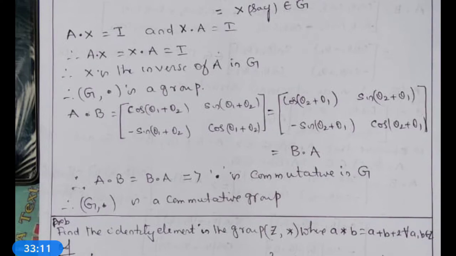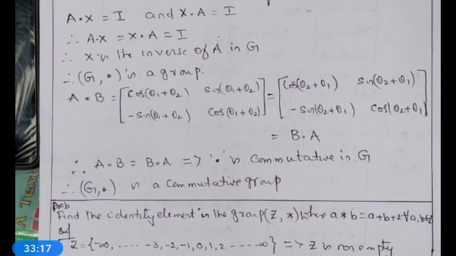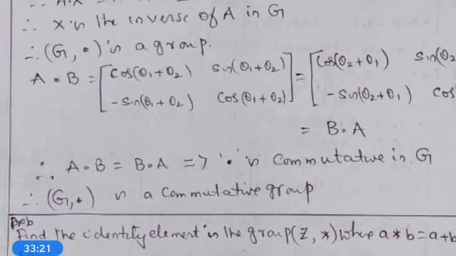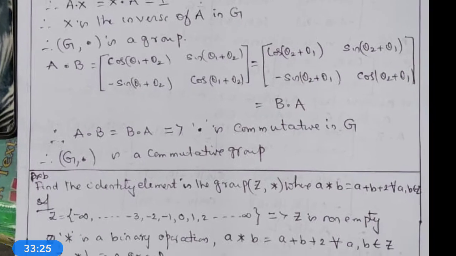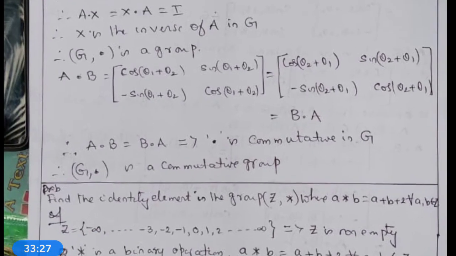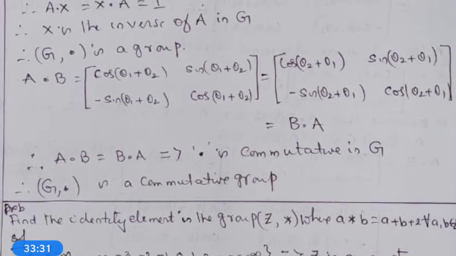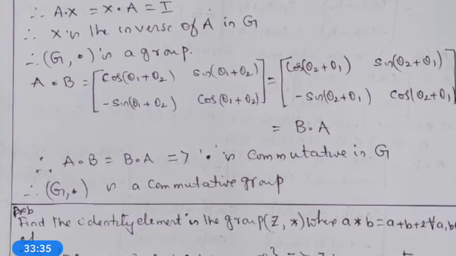Now, we want to verify the commutative property. That is, A dot B is equal to cos(theta 1 plus theta 2), sin(theta 1 plus theta 2), minus sin(theta 1 plus theta 2), cos(theta 1 plus theta 2), which is equal to cos(theta 2 plus theta 1), sin(theta 2 plus theta 1), minus sin(theta 2 plus theta 1), cos(theta 2 plus theta 1).